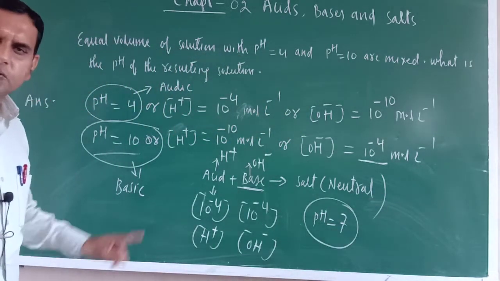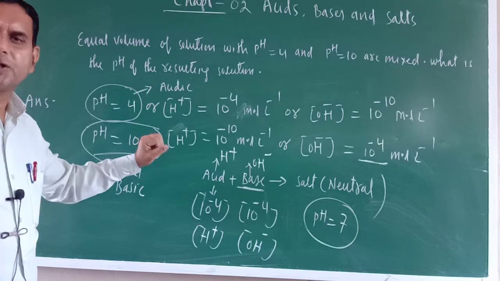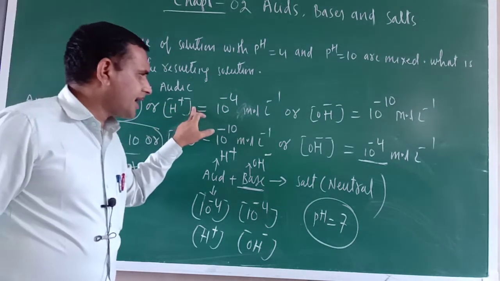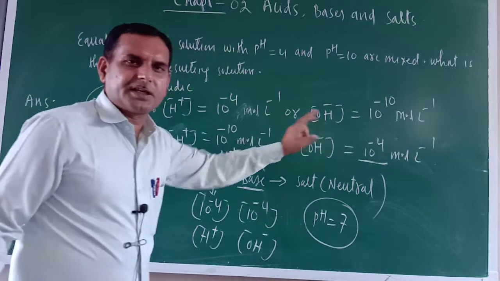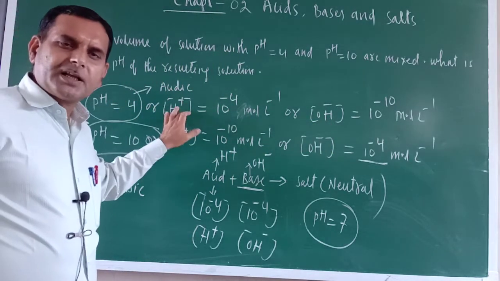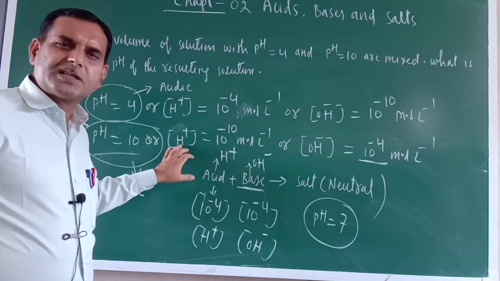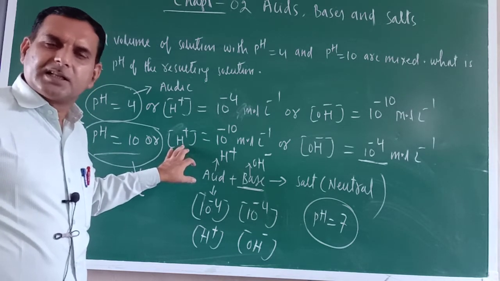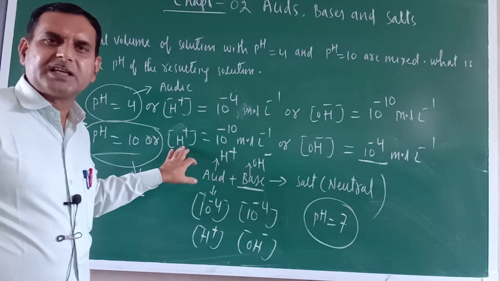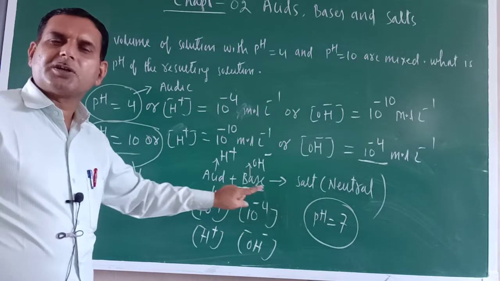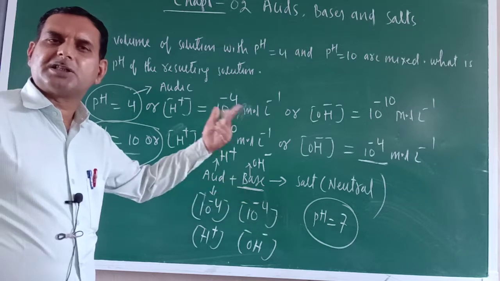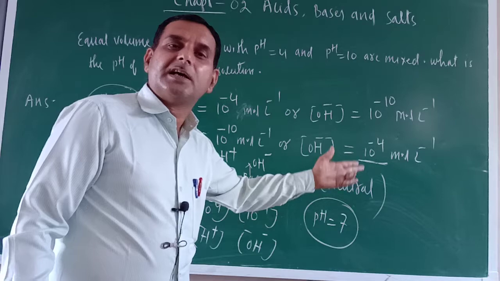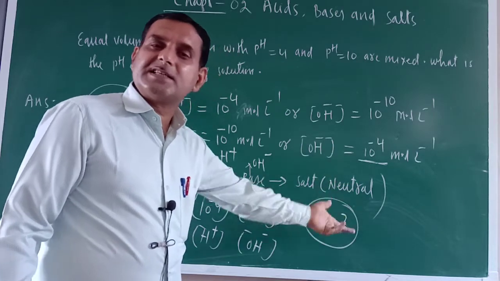Okay. So if such a kind of question is there, you should not be confused. First you write the H positive and OH negative ion concentrations. One is an acidic solution, the other is a basic solution. When acid and base mix together, what is the name of the reaction? Neutralization reaction. If H positive and OH negative ion concentrations are equal, the resulting solution would be salt, neutral, and pH will be exactly 7.